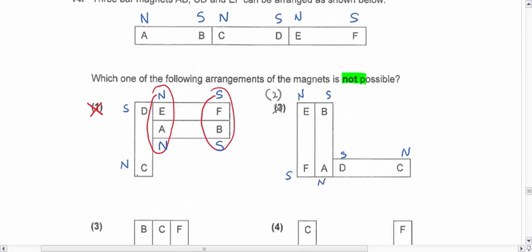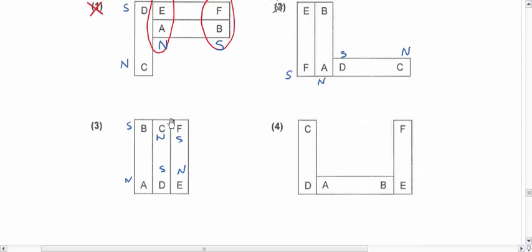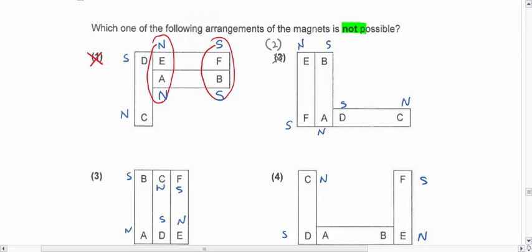Number 3. B is south, so A is north. C is north, D is south, F is south, E is north. So again, it's possible because they are all unlike, they can attract. So 3 is okay. How about 4? Let's take a look at 4. C is north, D is south, A is north, B is south, E is north, F is south. Again, possible because south-north, unlike poles, unlike poles. So 1 is my answer. Okay, so 1 is the only one that cannot be possible.